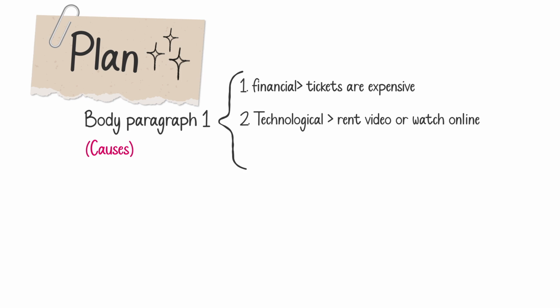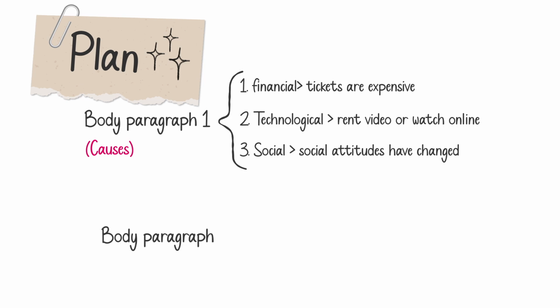And the third cause is social. By this, I mean social attitudes have changed in the past, for example, 20 or 30 years, and people are reluctant to go to cinema theaters. These are our three causes for this decline. And then we have to write our second body paragraph in our plan.